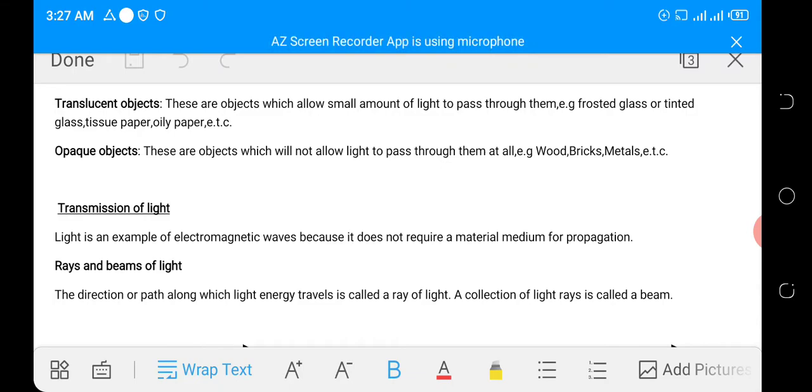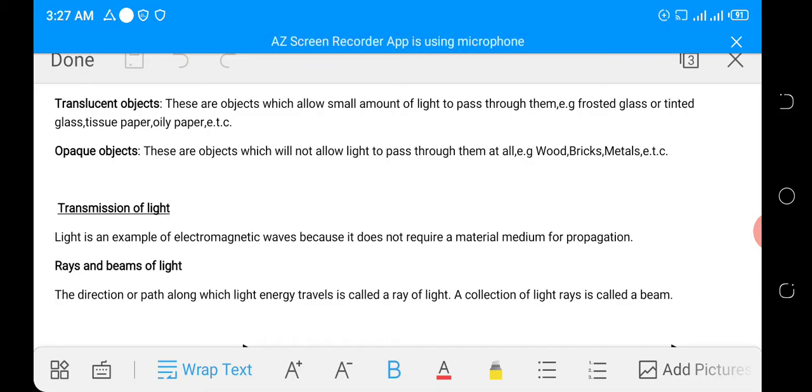Examples are frosted glass or tinted glass, tissue paper and oily paper. While the opaque objects do not allow light to pass through them at all. Examples are wood, bricks, and metals.